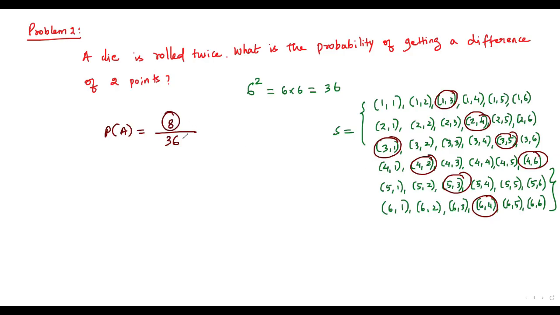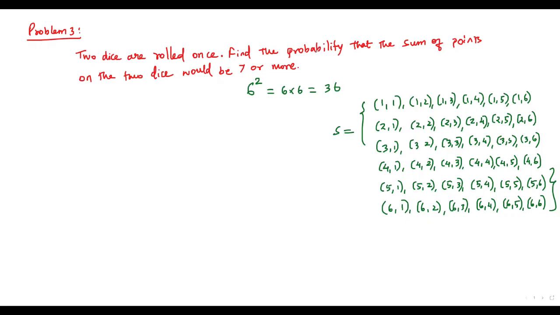Okay, now what is the greatest common divisor for 8 and 36? That is 4. That is, 4 goes into 8 2 times and 4 goes into 36 9 times. So 2 over 9. So when a die is rolled twice, the probability of getting a difference of 2 points is 2 over 9. Here we have the next problem.